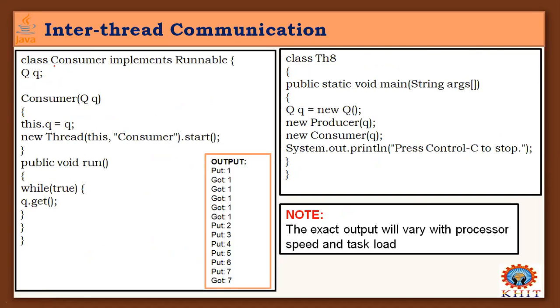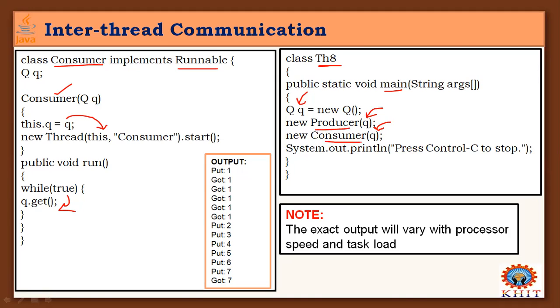Then coming to the consumer here, the consumer class implements the same Runnable. It is started inside the run method, and it starts getting the number from the buffer. Inside the main method, I have created the Q class object, and I am passing this object as a parameter to the constructors when we are creating objects of the producer class and consumer class.